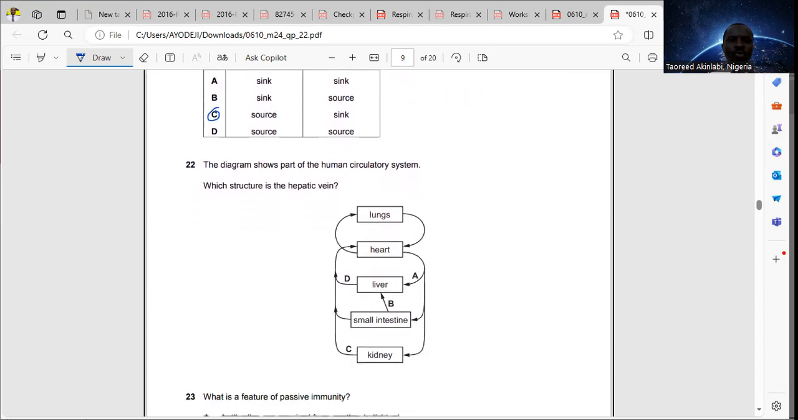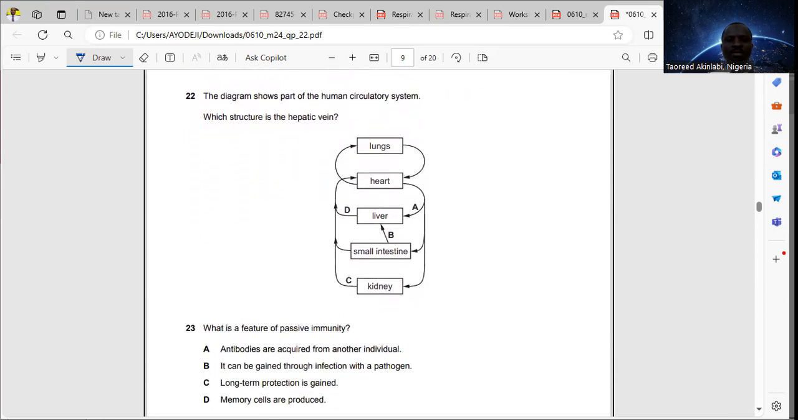For 22, the diagram shows part of the human circulatory system. Which structure is the hepatic vein? Anytime you hear some words in biology, you know which organ they are referring to. If you hear pulmonary, it refers to the lungs. If you hear cardiac, that's the heart. If you hear renal, that's the kidney. Hepatic deals with the liver. That means that vessel is from the liver.